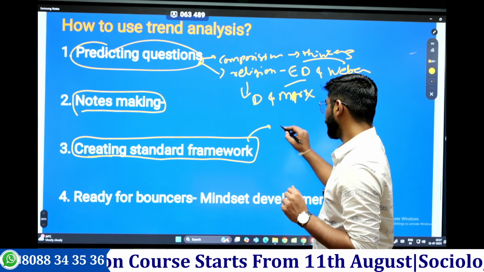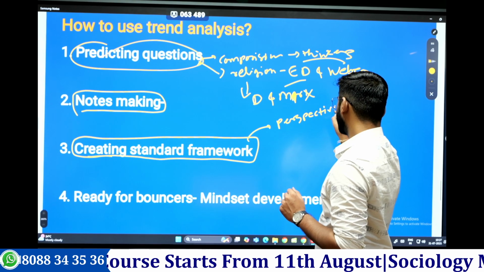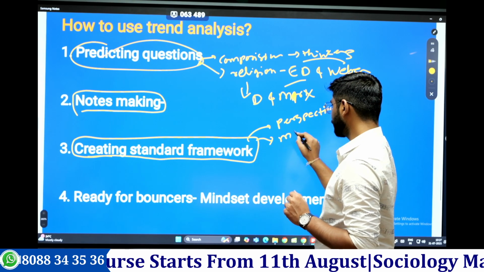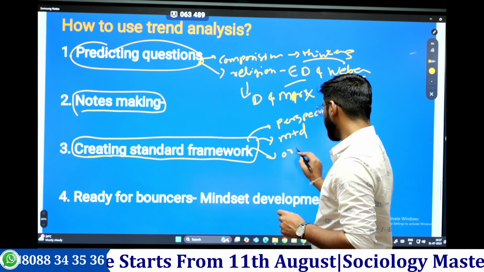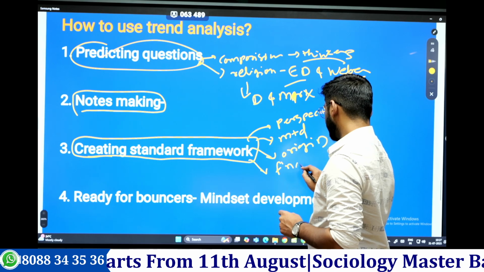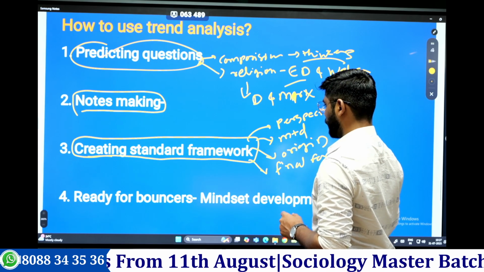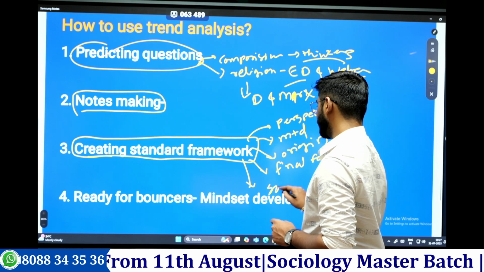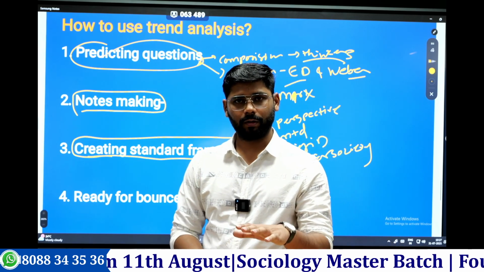First, what we'll do is look at their perspective, their method, their idea of the origin of religion, how it is functional or non-functional for society, and what solutions they have given. This way we can frame the standard framework.